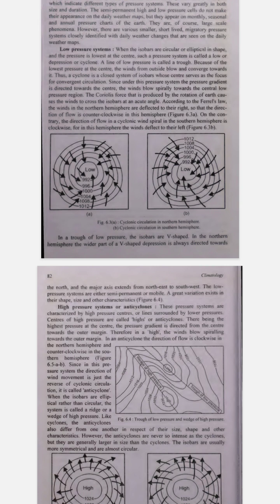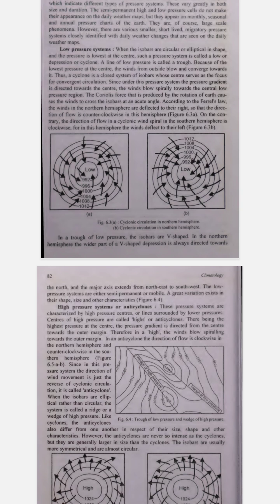How does air move in a high-pressure system? In high-pressure systems, air moves away from the center towards areas of lower pressure. This air movement is the opposite of a low-pressure system. In the northern hemisphere, winds blow clockwise around the high-pressure center. In the southern hemisphere, winds blow counterclockwise around the high-pressure center.